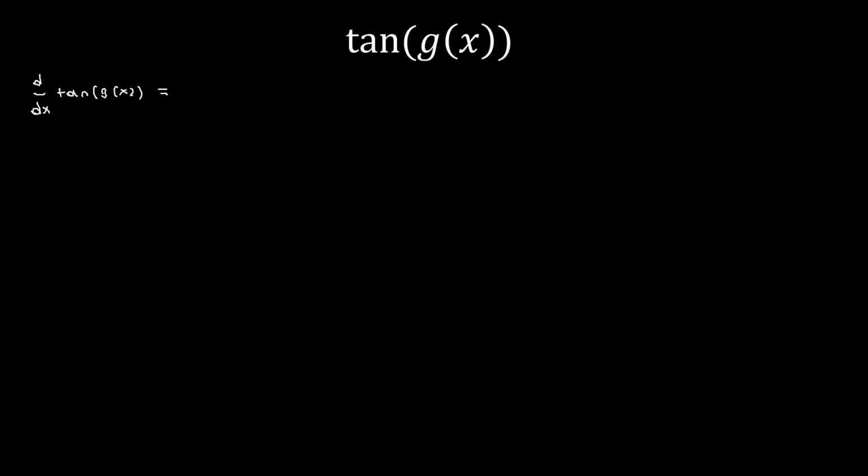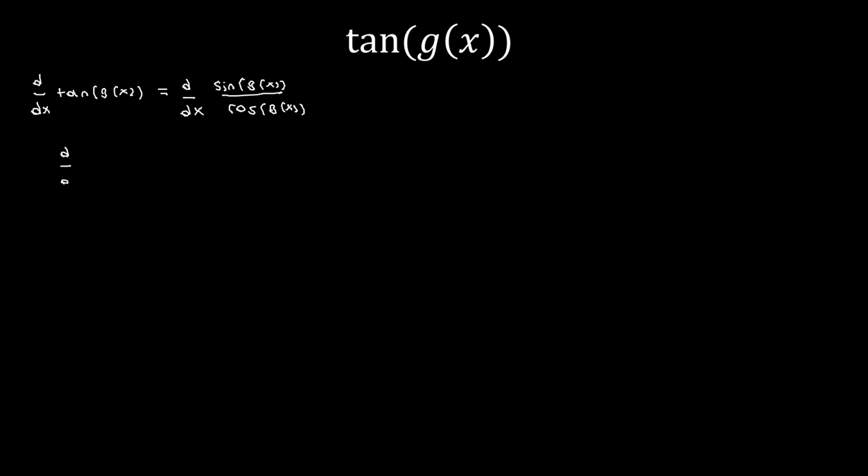And what I'm going to do is rewrite tangent as sine divided by cosine. So we'll have the derivative of sine of g of x divided by cosine of g of x. And now we know the derivative of sine and cosine, and we have them divided by each other, so we're going to use quotient rule here.